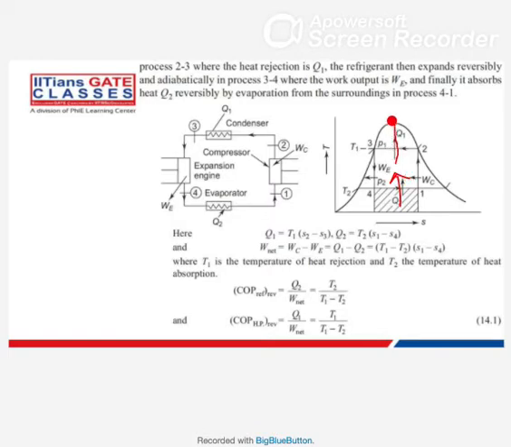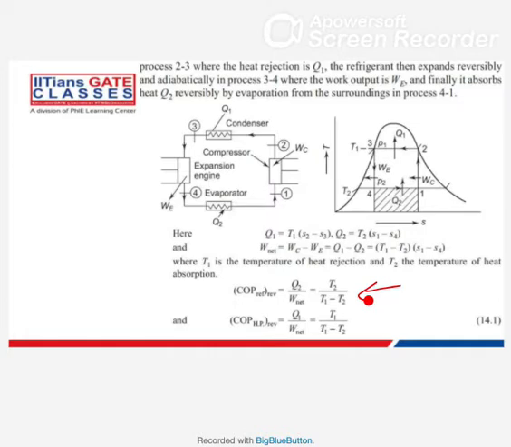Then similarly you can calculate the Q1 part, which is T1 multiplied by S2 minus S3. With this you can calculate the amount of heat rejected in the condenser. So if you know Q1 and Q2, then you can put it here. And for reversible, obviously it is a reverse Carnot engine.